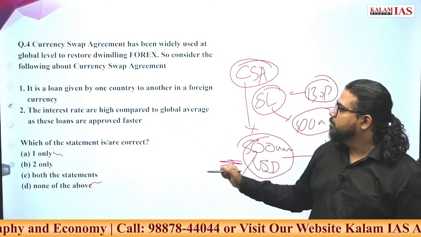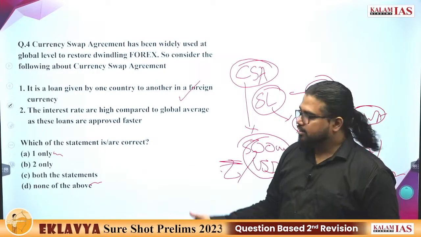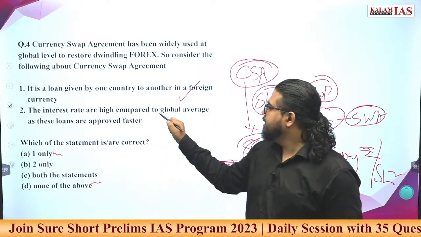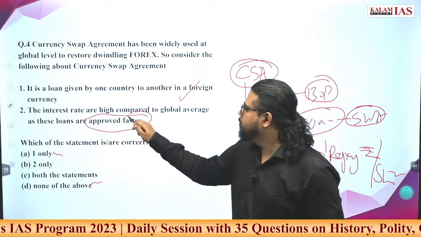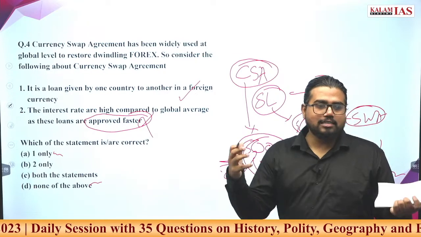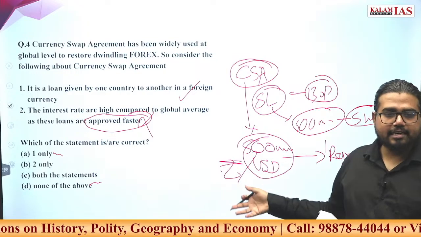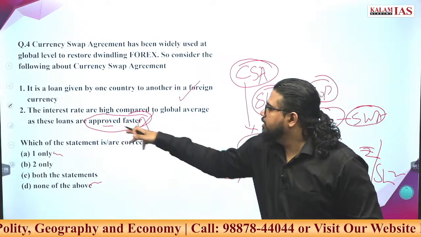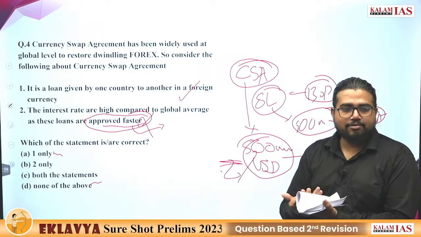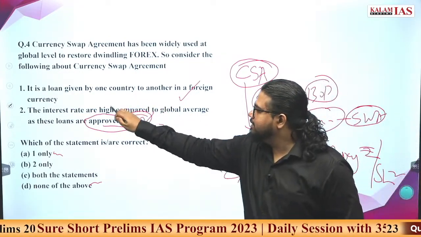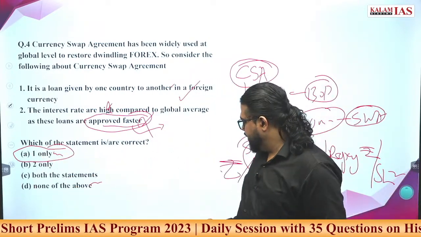So look at this statement now. It is a loan given by one country to another in foreign currencies. This can be a right statement. There is nothing wrong in it. The interest rates are high compared to the global average, as these loans are approved faster. These loans are not approved faster. These are not typical loans. This only comes into the picture when a country is really in need of this. So a country cannot apply for these. Only those friendly countries will come up and deal with this. So this statement is logically incorrect. The first statement is correct. The correct answer is one only.